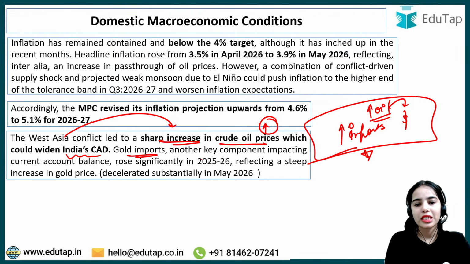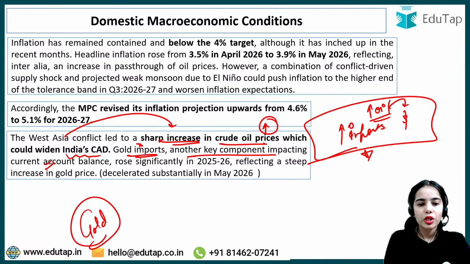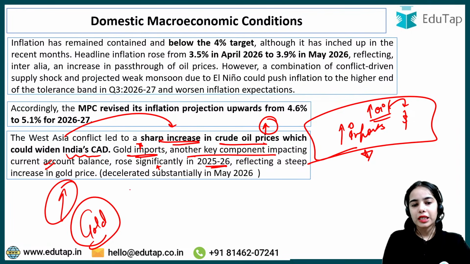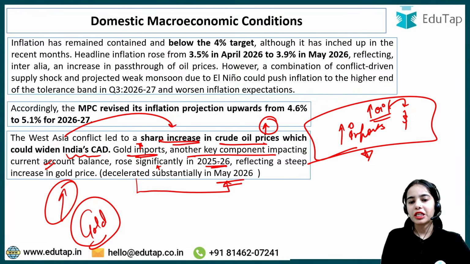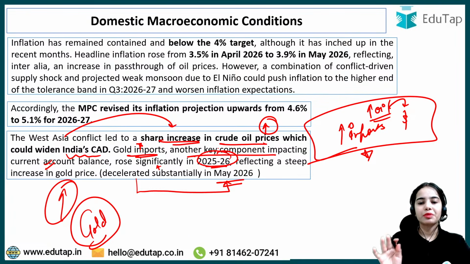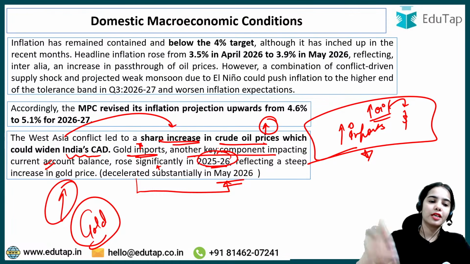Now gold imports are another key component impacting the current account balance. We also import gold a lot. Gold imports rose significantly in 2025-26, reflecting a steep increase in gold price. Though gold imports decreased substantially in March 2026, in 2025-26 there was a steep increase in gold price.